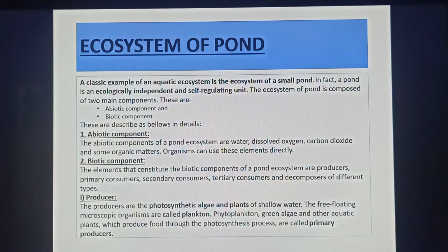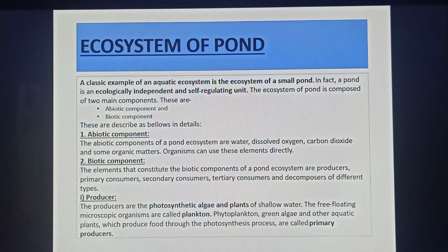The elements that constitute the biotic components of a pond ecosystem are producers, primary consumers, secondary consumers, tertiary consumers, and decomposers of different types. These are the biotic components, and they are of three types: producer, consumer, and decomposer.